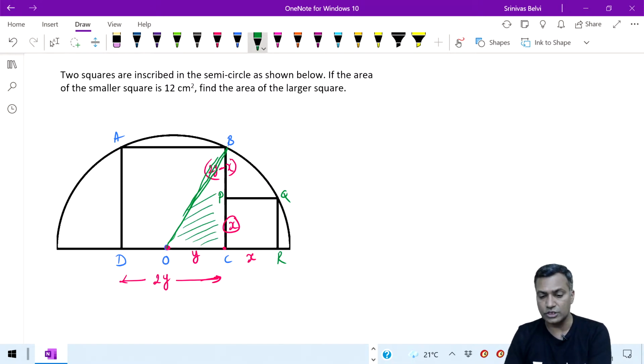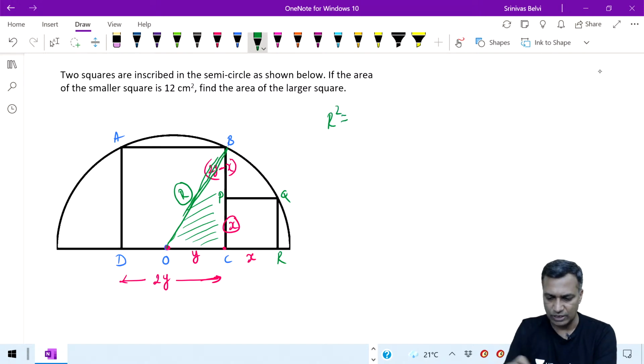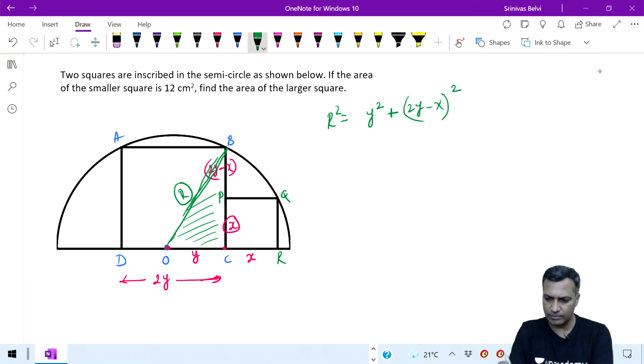You can focus on this portion of the triangle. What is this? Let me call this R, the radius of the circle. Therefore, R square is equal to, in the hashed one, you can write this as y square plus (2y minus x) whole square, right?